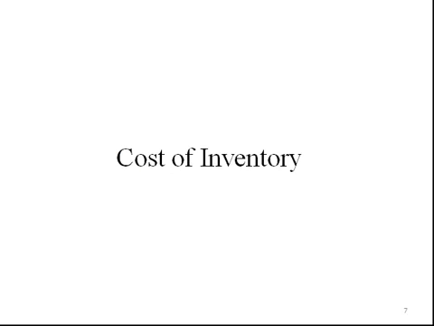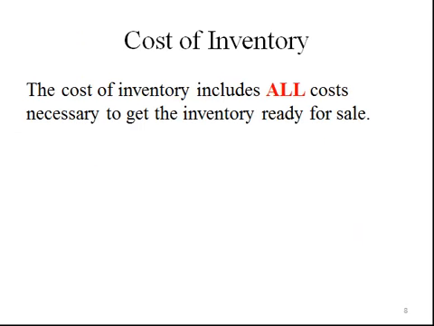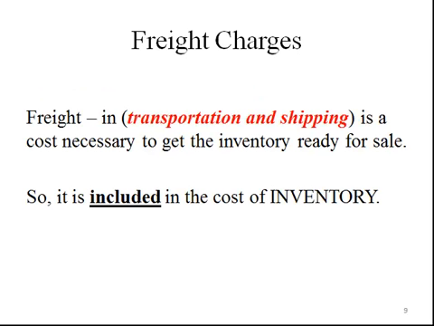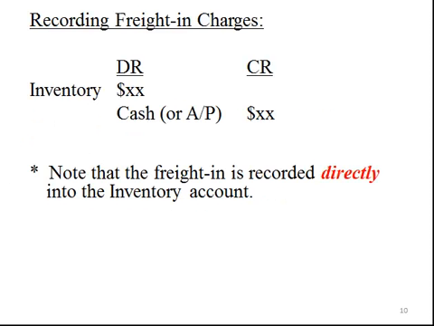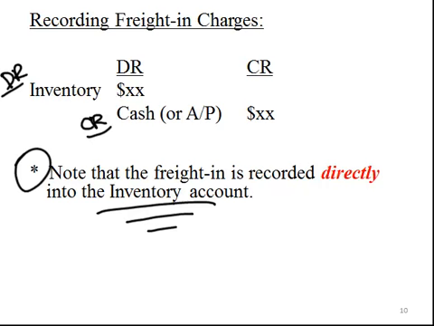What is the cost of inventory? We know it is the price of the good itself, but we also want to include any other costs necessary to get the inventory ready for sale. Shipping, for example. If we have to pay costs to transport the inventory to our warehouse, we must include that in the cost of our inventory. We would record freight charges by recording a debit to inventory account and credit to cash or account payable, depending on the method of payment. Notice that we're recording the cost of transportation directly to the inventory account. We are capitalizing all costs necessary to get the product ready for sale.